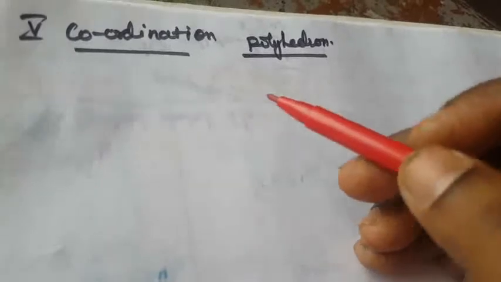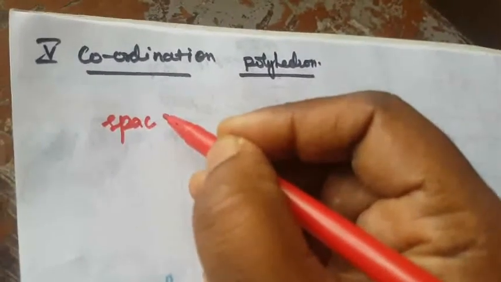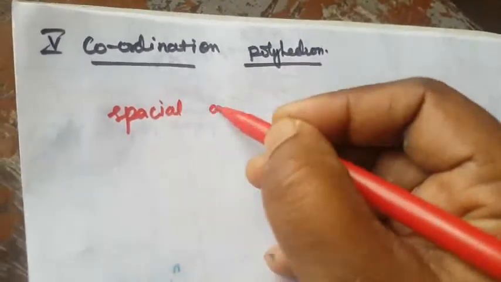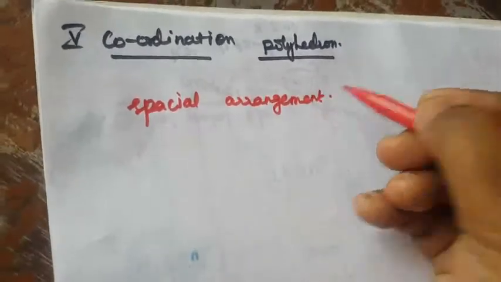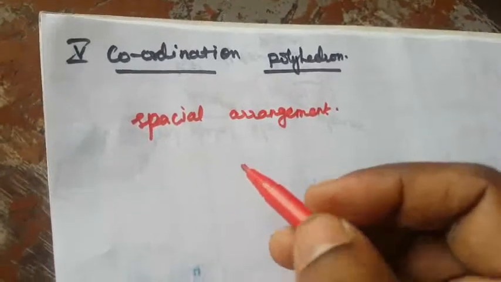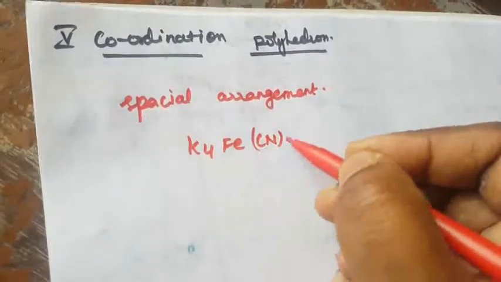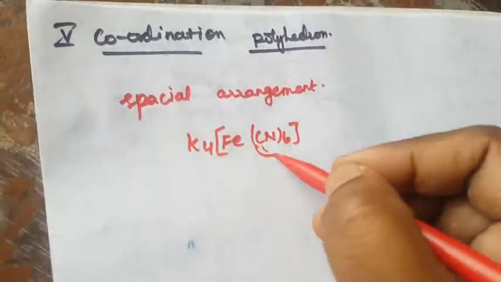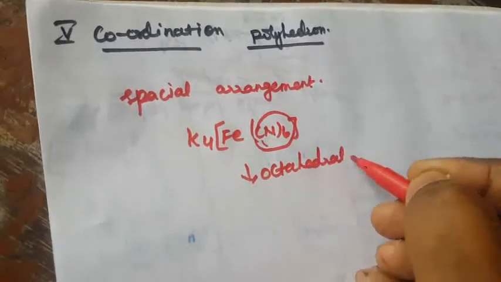Next one, coordination polyhedron. What is meant by coordination polyhedron? It is the spatial arrangement of the central metal atom and the ligands, that is, the geometry. In K4[Fe(CN)6], six ligands are there, so it is called octahedral.